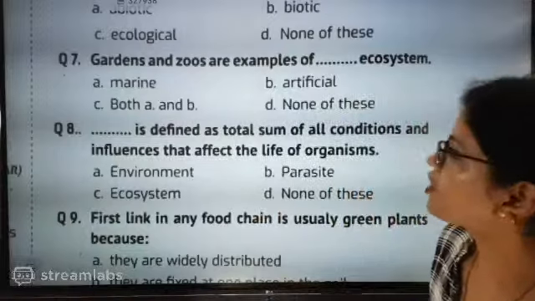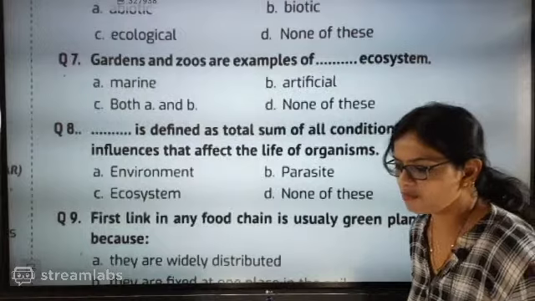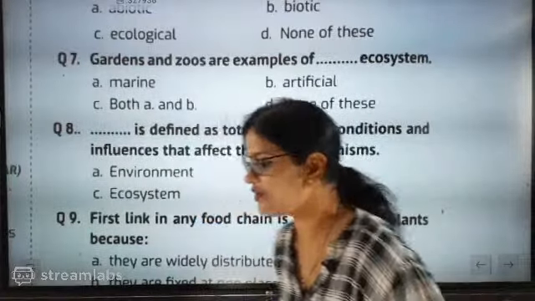That affect the life of organism. Which answer is exactly going to be the correct answer? Environment is exactly going to contain everything.